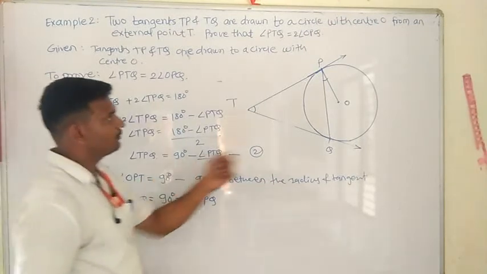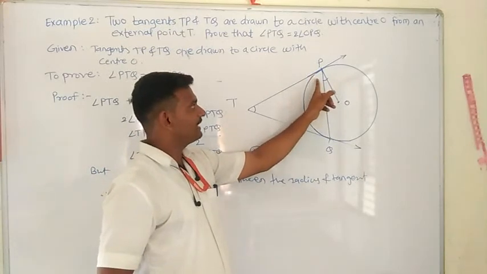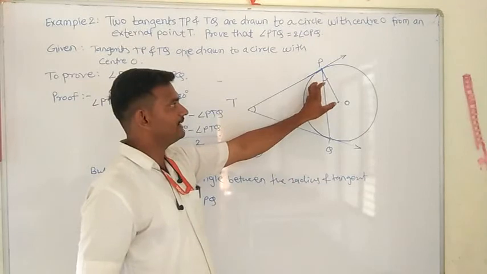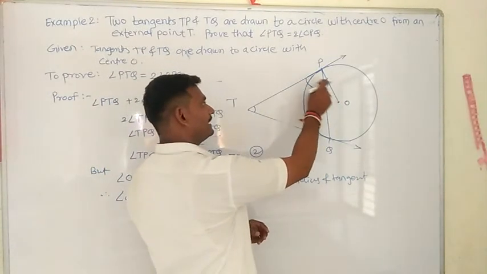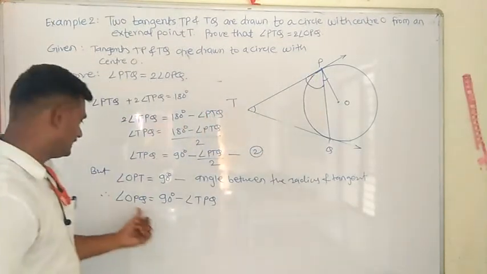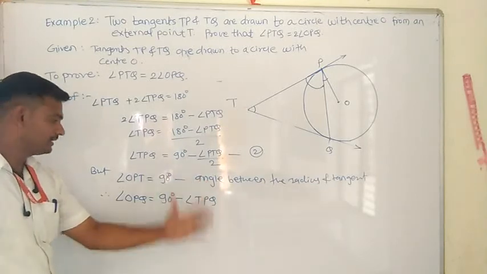If we subtract this angle from 90 degree, then we will get angle OPQ. That only I have written here: angle OPQ is equal to 90 degree minus angle TPQ.